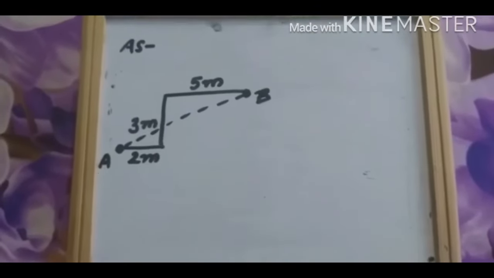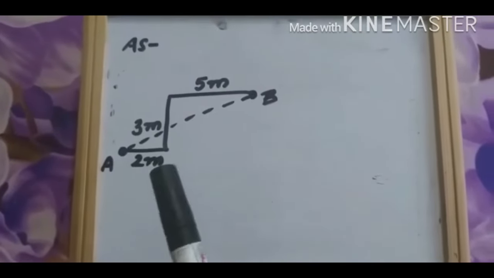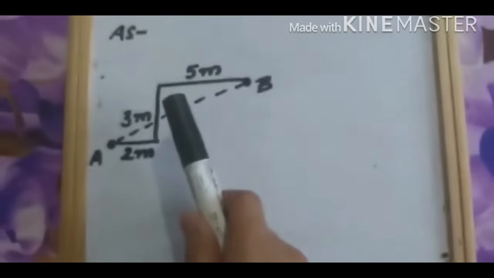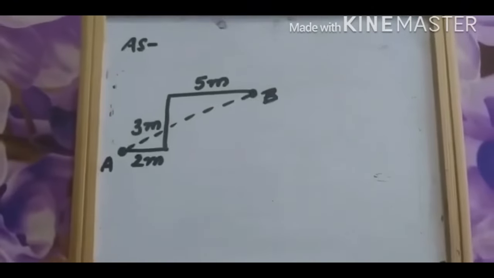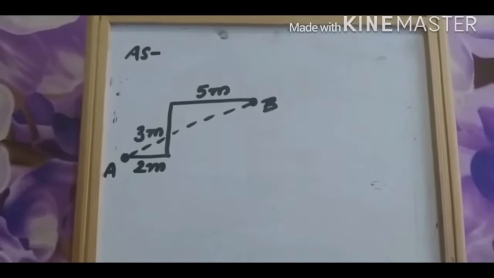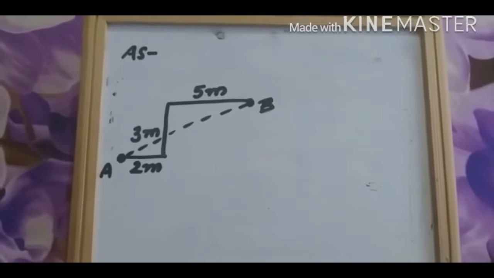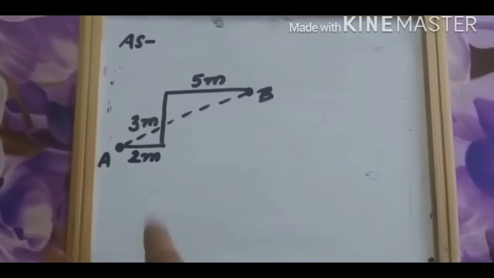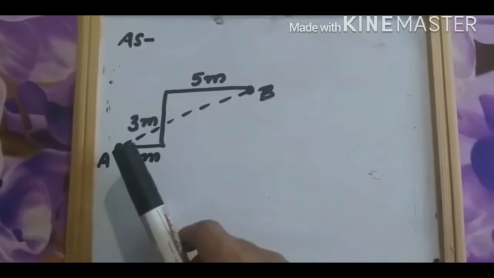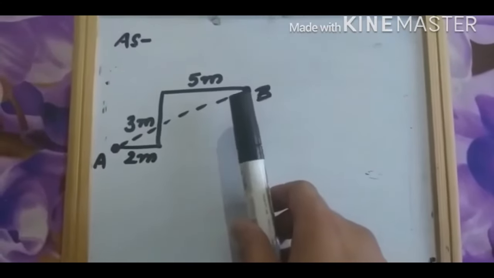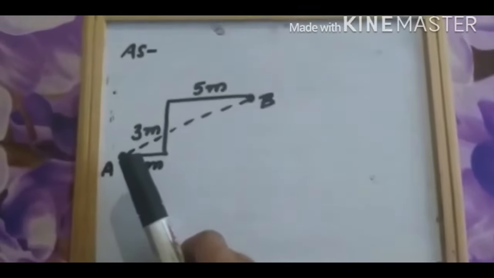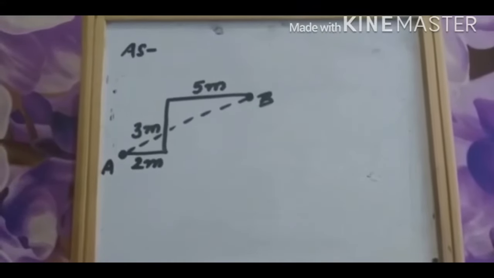Children, as you can see in the given diagram, if I ask you about the distance between A and B, you can see that 2 meter plus 3 meter plus 5 meter means 10 meter. Now if I ask you what the displacement is, I can say that displacement is the shortest distance between 2 points in a straight line. So this dotted line is denoting the displacement.